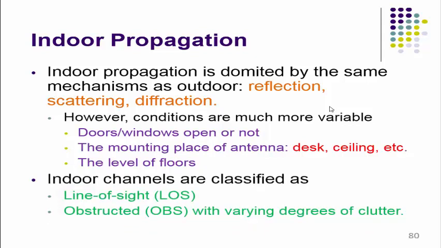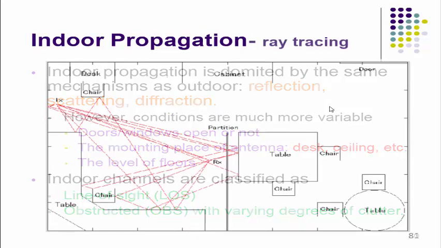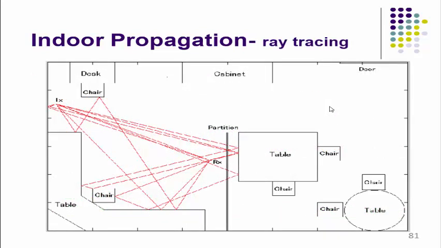These indoor channels are mainly classified into line of sight, that is LOS, and OBS, that is obstructed, with varying degrees of clutter. In this picture we can see the ray tracing. The red dotted lines are the ray paths.